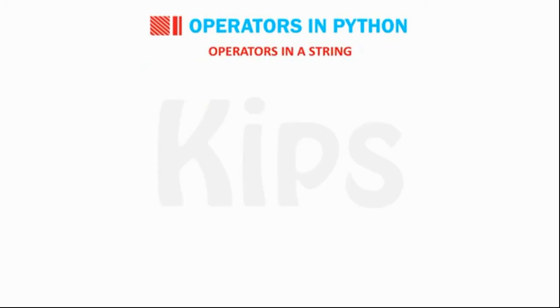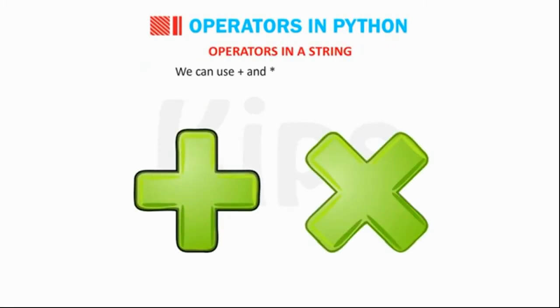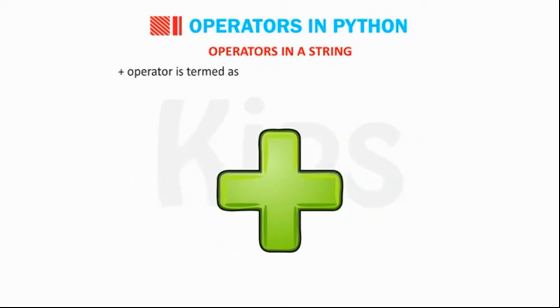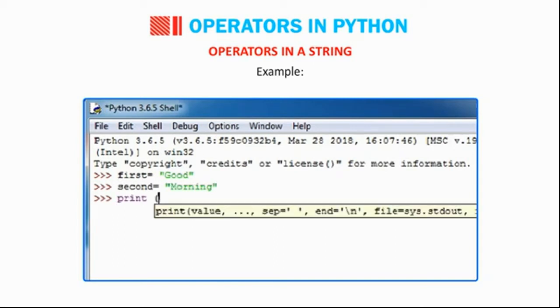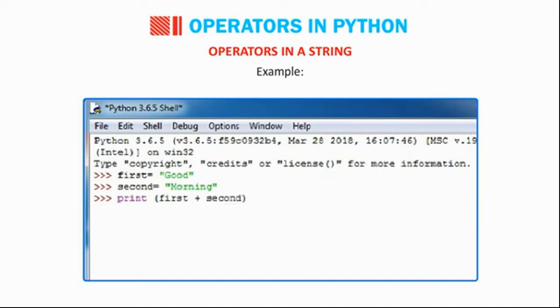Operators in a string. We can use plus and multiplication operators in a string. The plus operator is termed as concatenation when used with strings. In such case, it is used to concatenate or join two or more strings. Example. first = "good". second = "morning". print(first + second). Good morning.